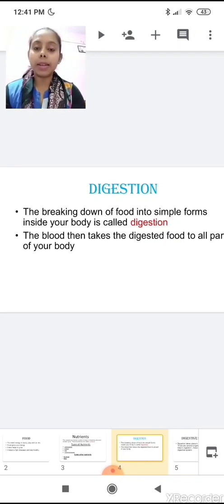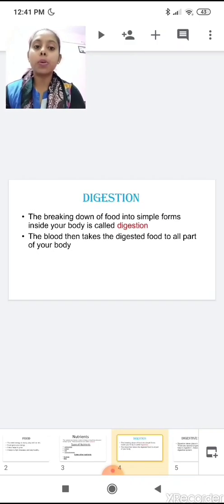After digestion, when food gets converted into a simple form, blood takes the digested food to all parts of our body. So what is digestion? Digestion is the process in which food is broken down into simple form. After digestion, blood helps to transfer the digested food to all parts of your body.